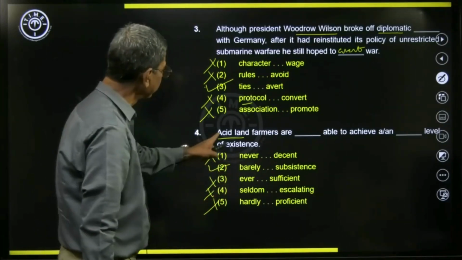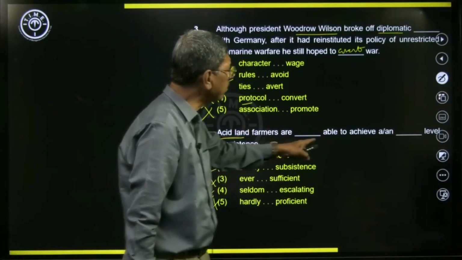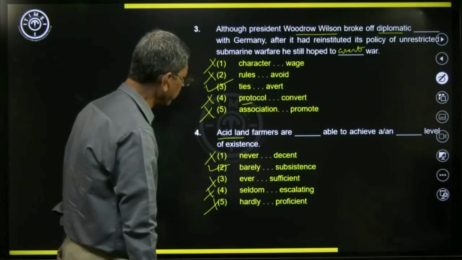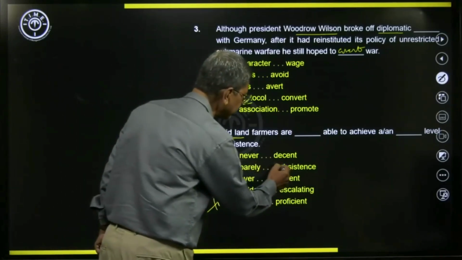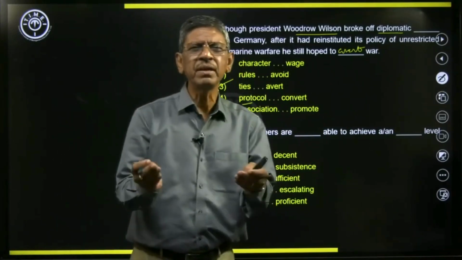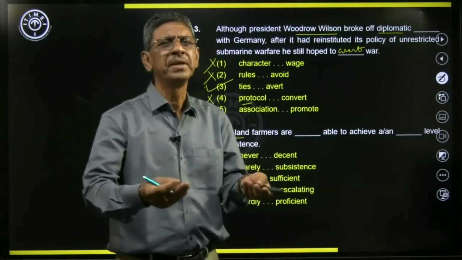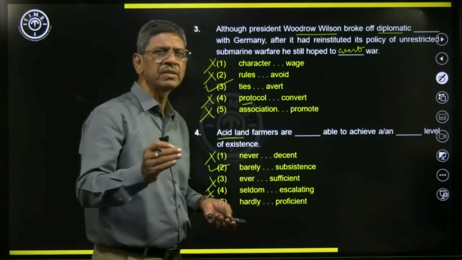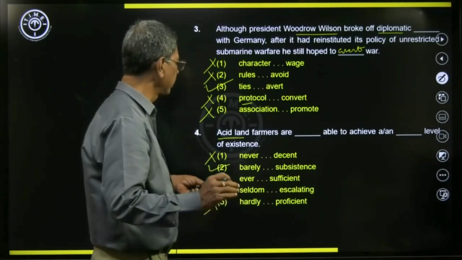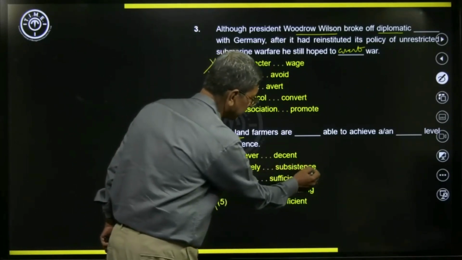So acid land farmers are barely able to achieve a dash level of existence. What is that? Subsistence level. Subsistence level means barely able to feed yourself: when a person has just sufficient food to escape from starvation, that is called subsistence.